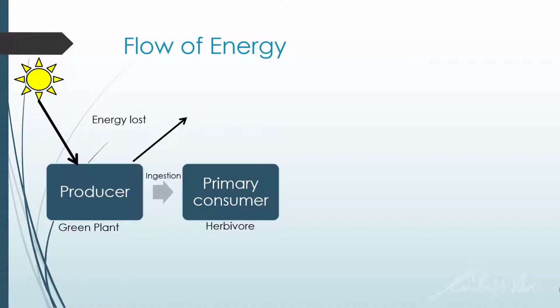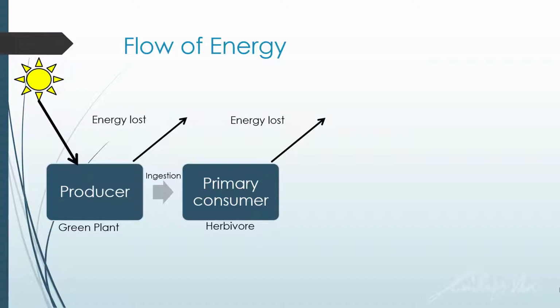Basically, the herbivore eats the plant and it can utilize the energy that is stored. Similar to the plant, the herbivore will also need to undergo respiration and whatnot, so it will lose heat energy to the surroundings. So energy is lost to the surroundings as heat energy.